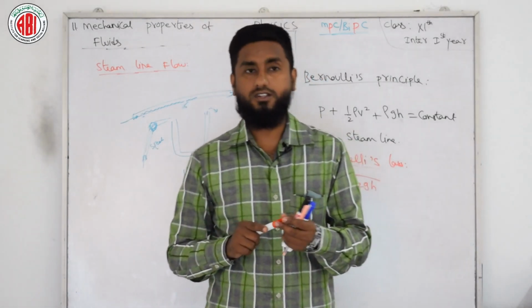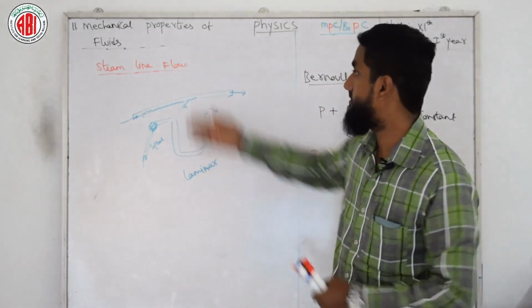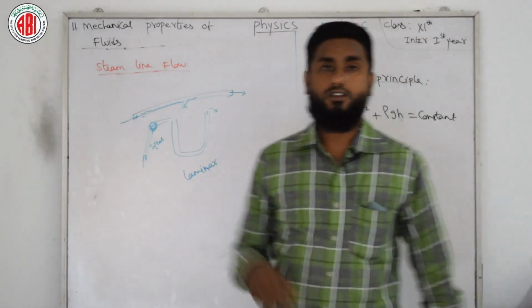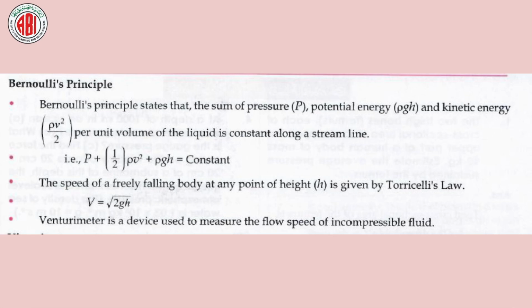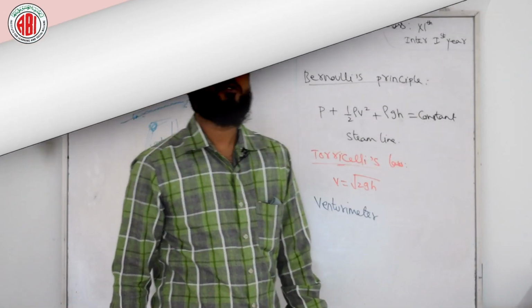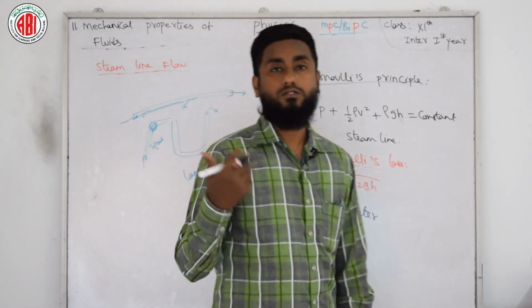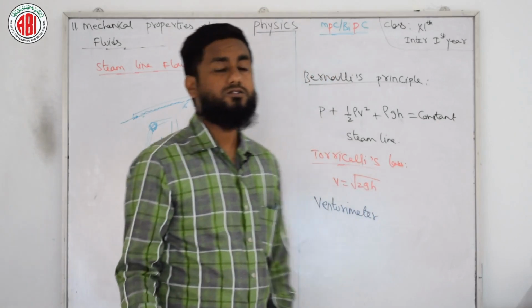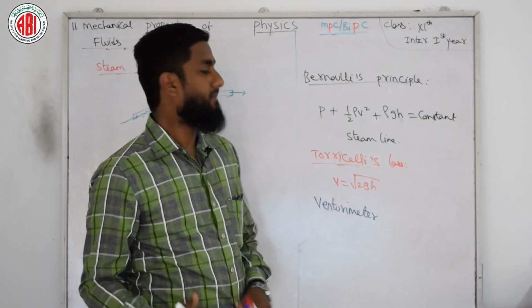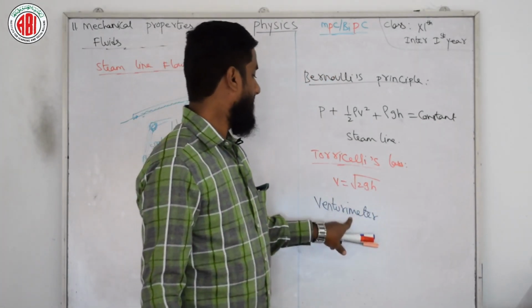Now it is time to see some theory related to Bernoulli's principle and this law on your screen. Hope you have seen this theory on your screen. Now you have seen one more name in that theory, in the last line, Venturimeter.